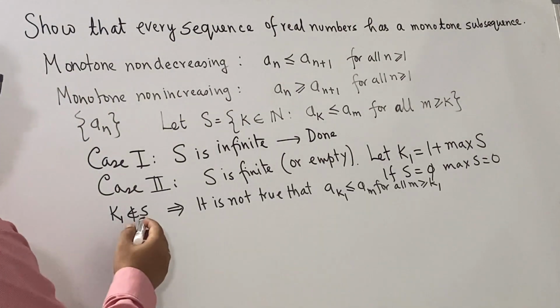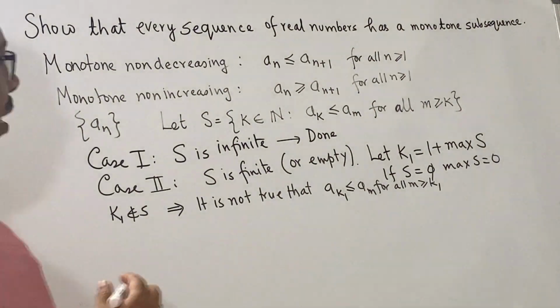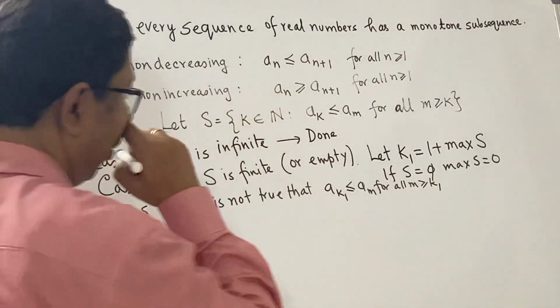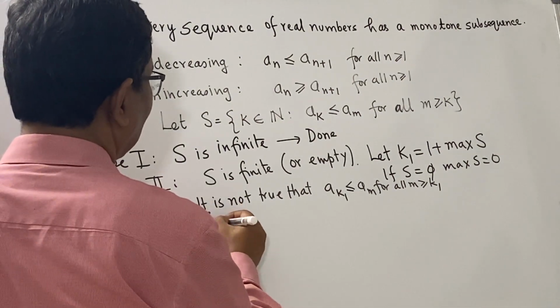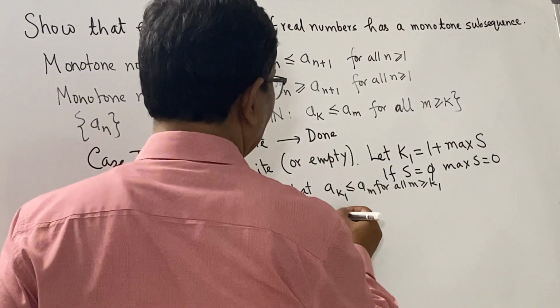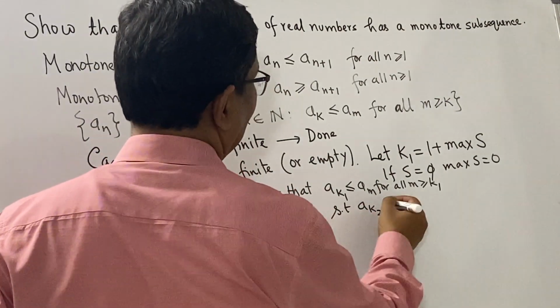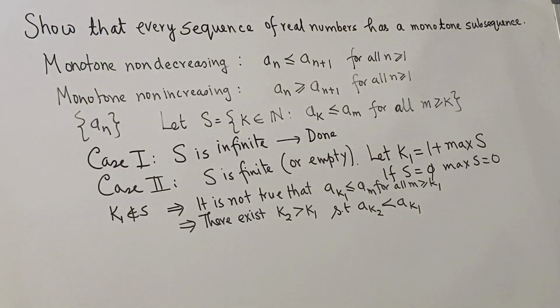Since k_1 does not belong to S, we can conclude that it is not true that a_{k_1} is less than or equal to a_m for all m greater than or equal to k_1. That means that there exists a k_2 which is greater than k_1 such that a_{k_2} is less than a_{k_1}. This is an important point to note.